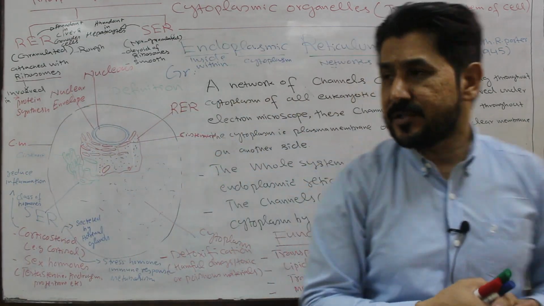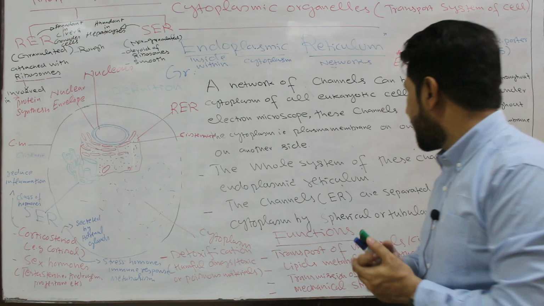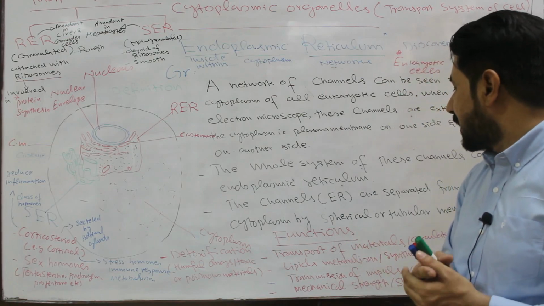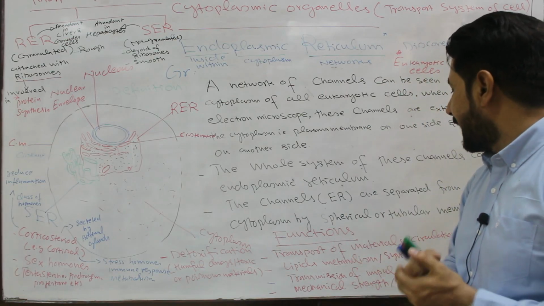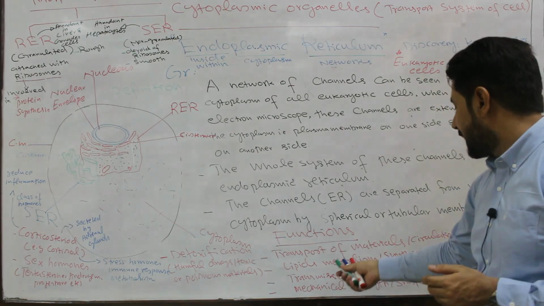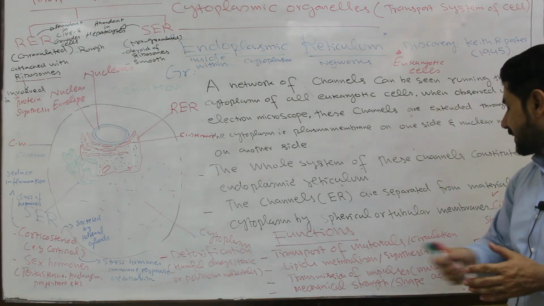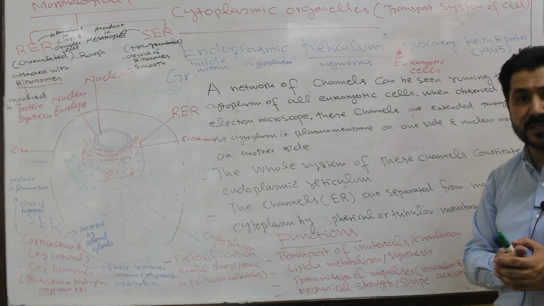If we discuss the function of the endoplasmic reticulum, the overall function is the transport or circulation of material.